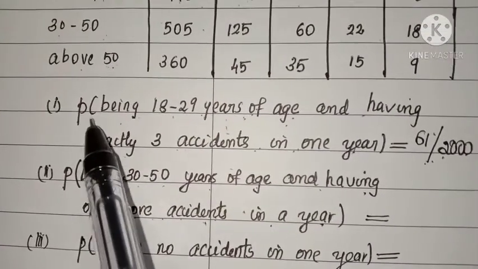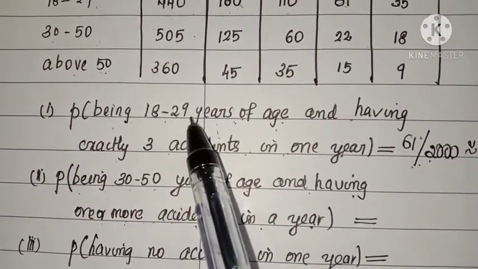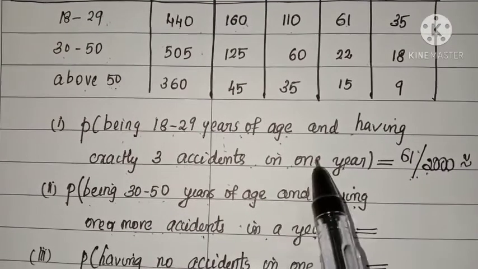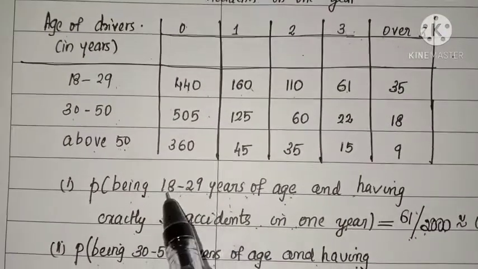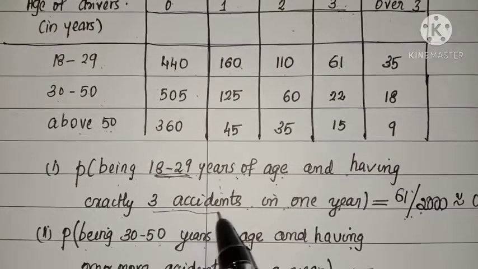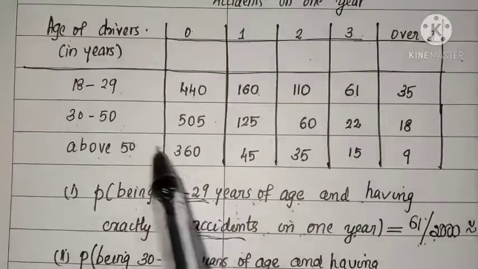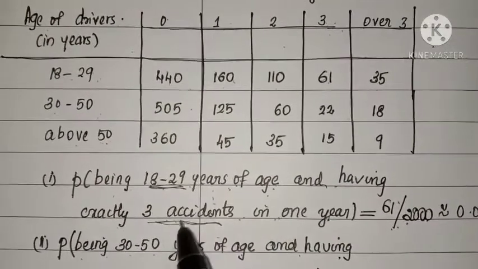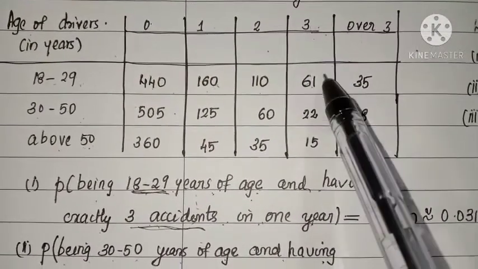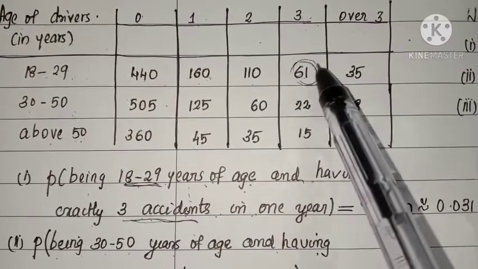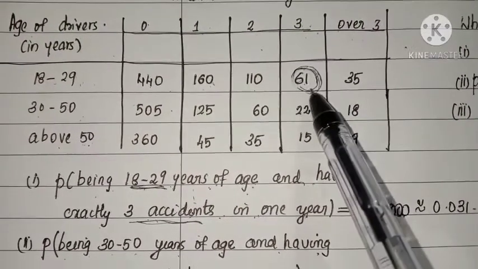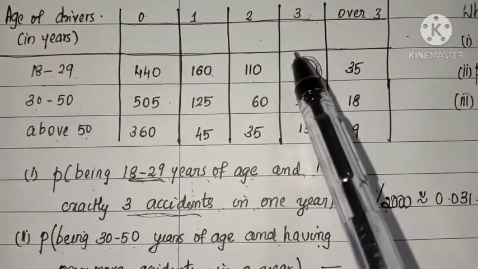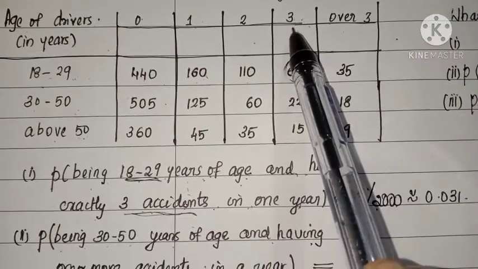See the first one. Probability of being 18 to 29 years of age having exactly 3 accidents in 1 year. So look into this age and number of accidents only. So 18 to 29 age means this row, and having exactly 3 accidents means there are 61 drivers. Okay, there are 61 drivers of age 18 to 29 having exactly 3 accidents in 1 year.